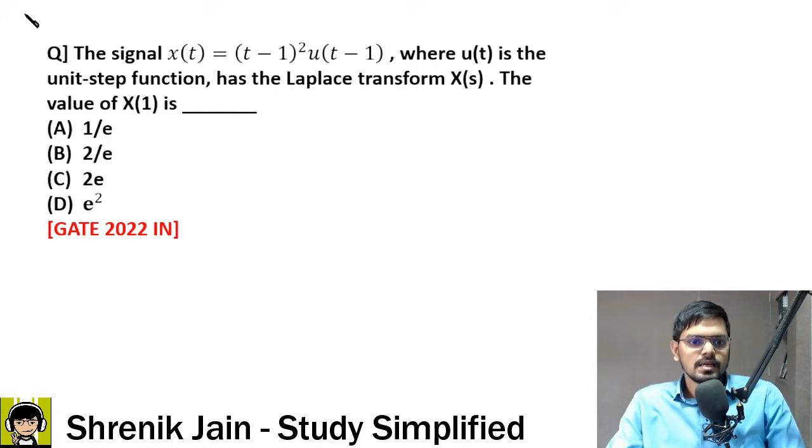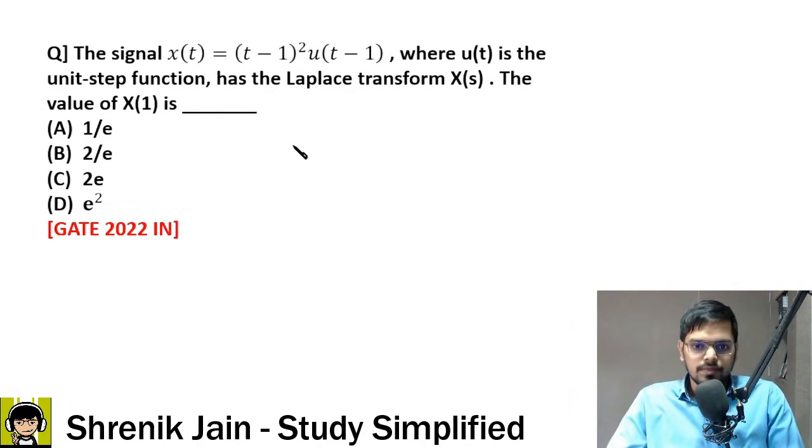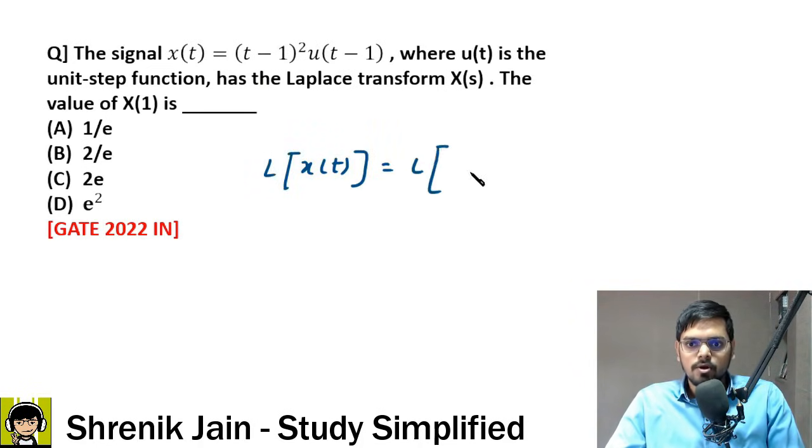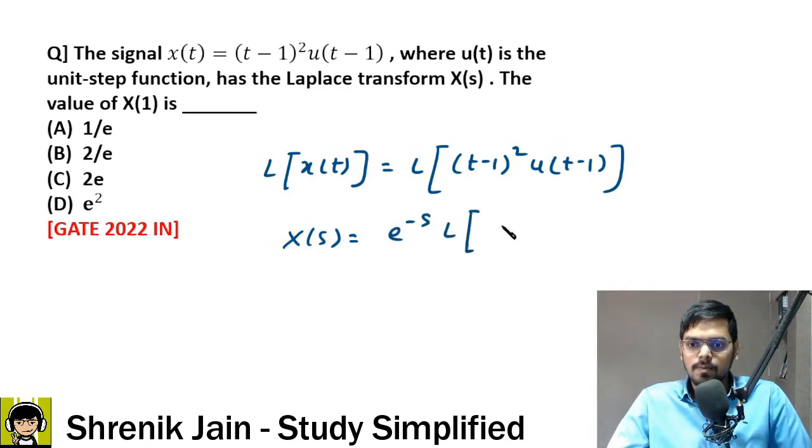Okay, so the right answer is B. How is it B? Let us investigate. First step you have to do is Laplace on both sides. So Laplace of x of t is equal to Laplace of t minus 1 the whole square into u of t minus 1. Laplace of x of t is capital X of s. Laplace of this thing, sir, again time shifting. If time shifting is there, how will you solve? Sir, first I will check time is shifted at the same positions. Yes, then I can say e to the power minus s, and now everything would come at origin. So t minus 1 the whole square at origin would look like t square, and this at origin is u of t.